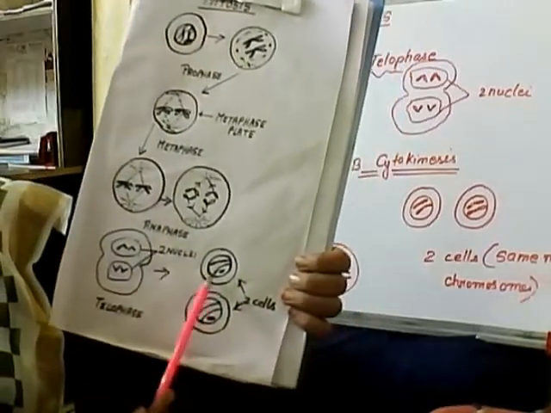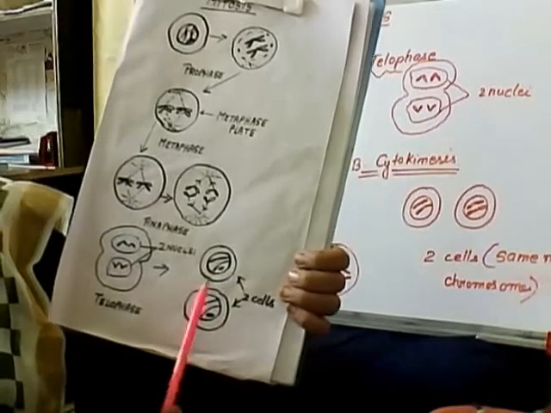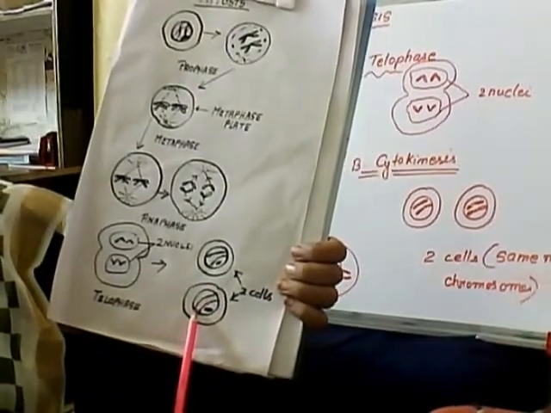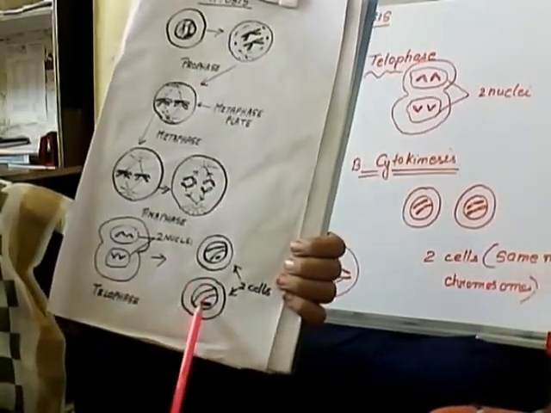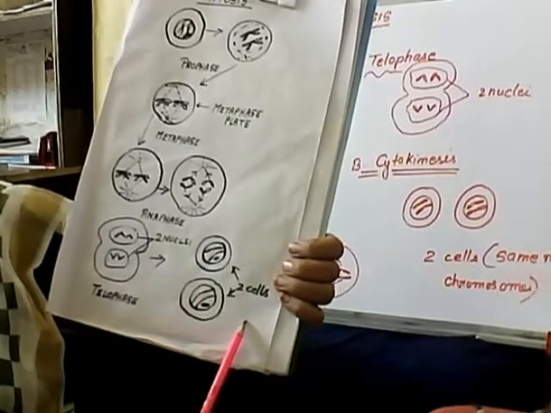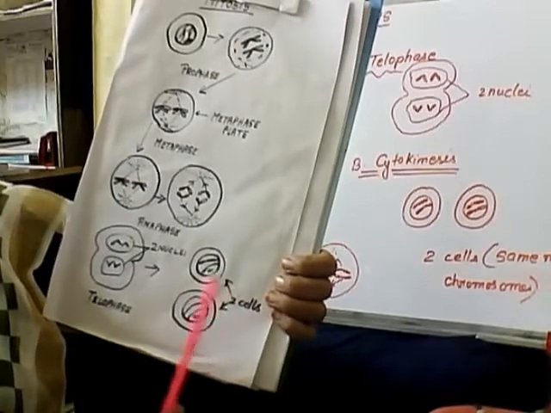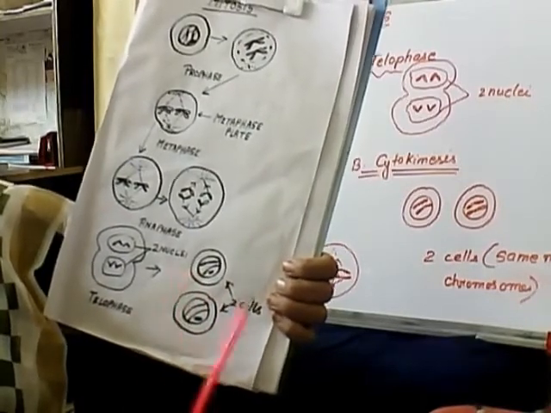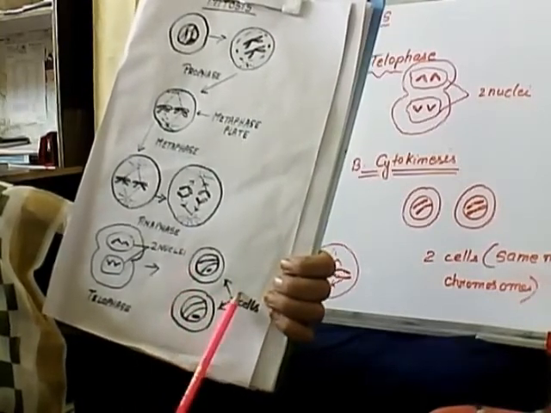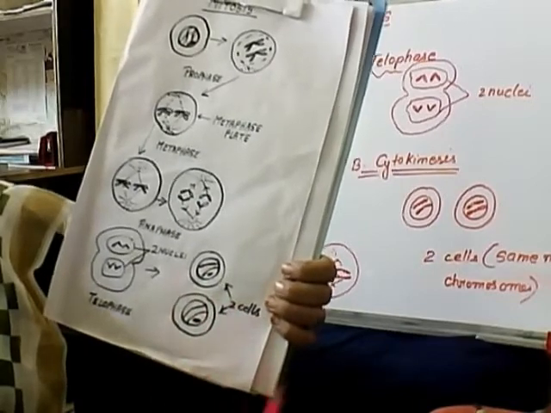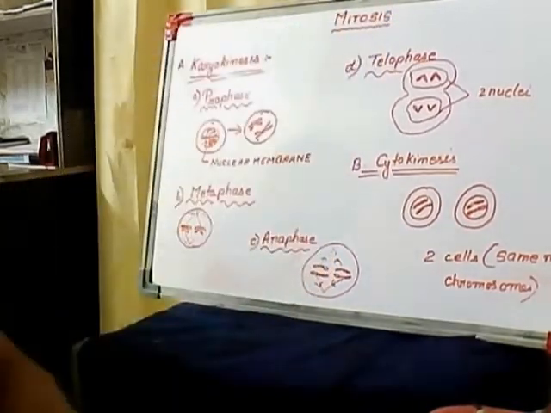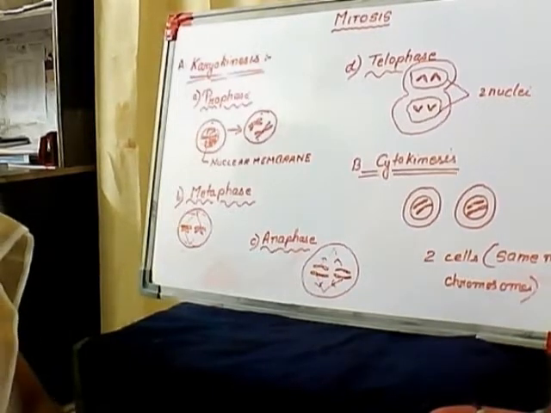And once these two cells are formed, if they have to undergo cell division again, then they will enter the cell cycle. Cell cycle means what? They will enter interphase, and during that interphase, G1, S and G2 phases take place. After that only the M phase. So in this way the cell division takes place.